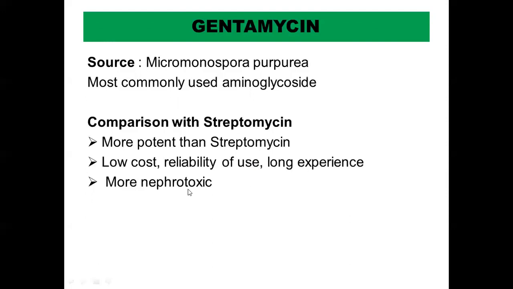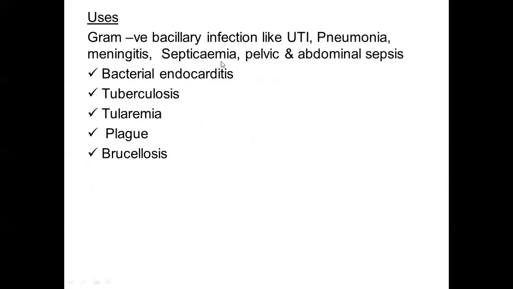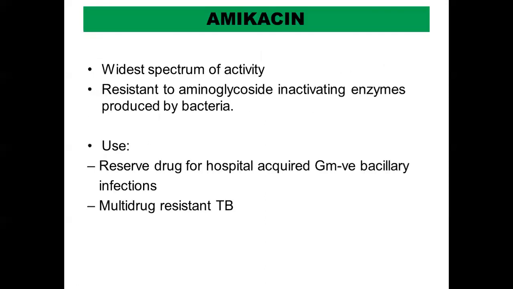But it is more nephrotoxic as compared to streptomycin. That is the main problem. It is more nephrotoxic. Otherwise, it is more potent, it has a low cost, it is more reliable and all, but it is more nephrotoxic. So we'll keep it reserved for use in gram-negative bacillary infections like UTI, pneumonia, meningitis, bacterial endocarditis, tuberculosis, tularemia, plague, brucellosis. This is a repetition of what I have told you as the common uses of the aminoglycosides. Almost everything is applicable as a use of gentamicin.